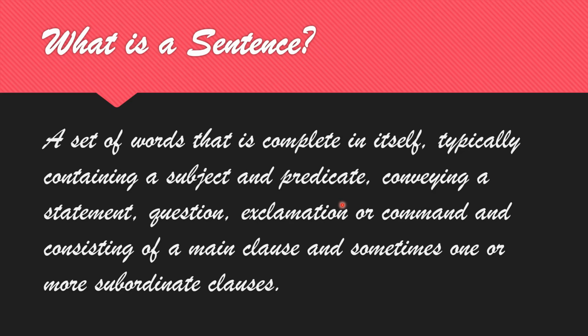It may be a statement, a question, an exclamation, a command or a request, consisting of a main clause and sometimes subordinate clauses also. We will learn in detail, but this is the exact definition of a sentence.